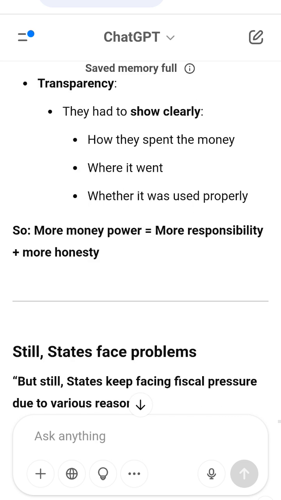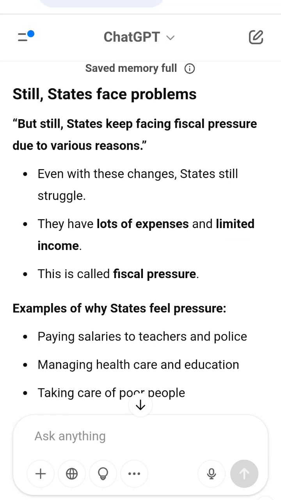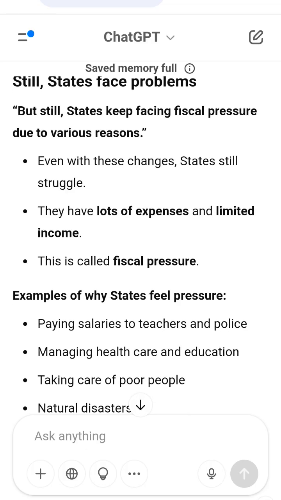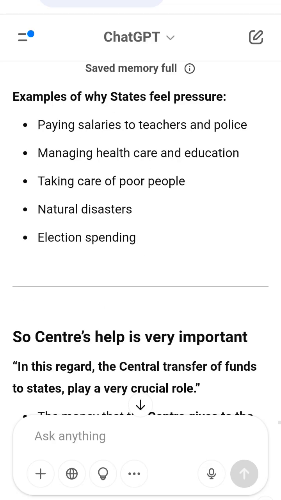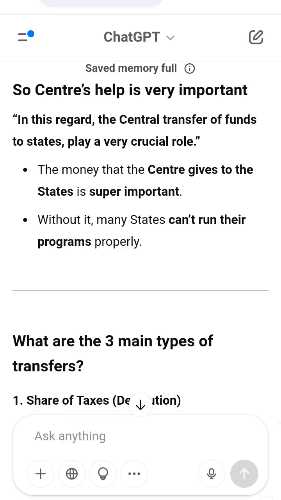5. Main ways the centre transfers money to states. There are 3 main types of transfers, excluding a few other small ones. Share in central taxes, devolution. The centre collects taxes from all over. A part of this total tax money is given to states. The Finance Commission decides the percentage, e.g. 41% of total divisible taxes in recent years.